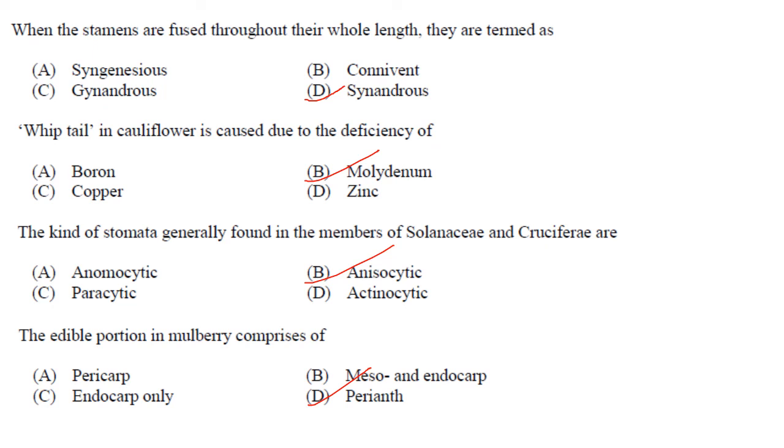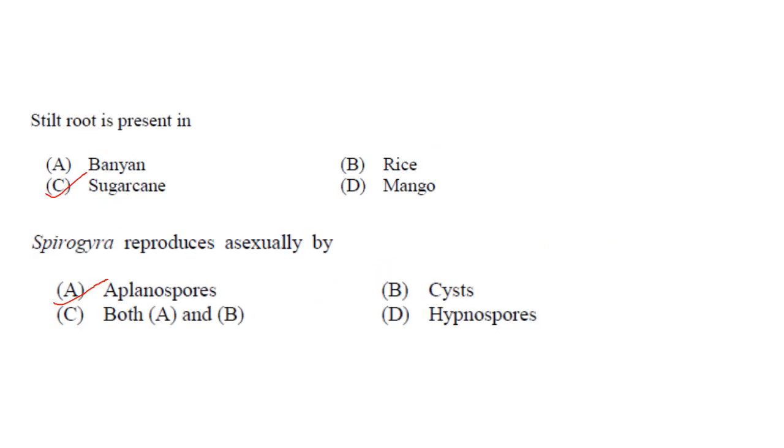Then edible portion of mulberry comprises of perianth, option D. Then stilt root are present in sugarcane. Answer is option C. Spirogyra reproduces asexually by aplanospores. Answer is option A.